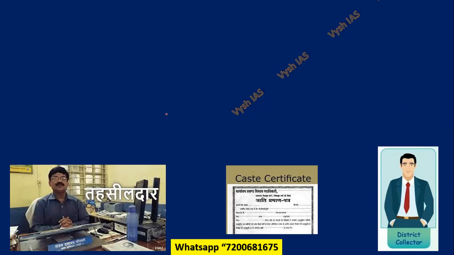Above him, obviously, there will be officers. You will know there is a Tehsildar, there is a district collector. You would have even gone to these people for your UPSC exam also, to get the caste certificate, the OBC certificate, the income certificate. These are the kinds of things for which you have to go to the nearest Tehsil office or the collectorate or the service centers of the government.